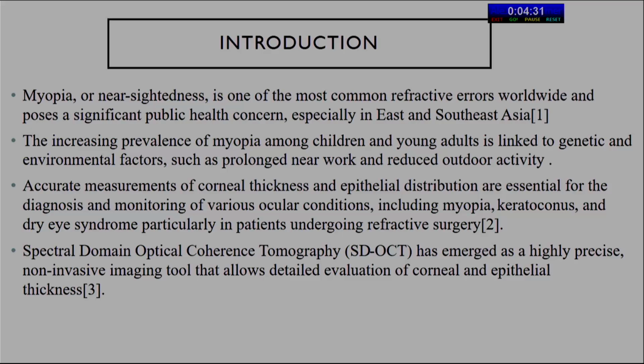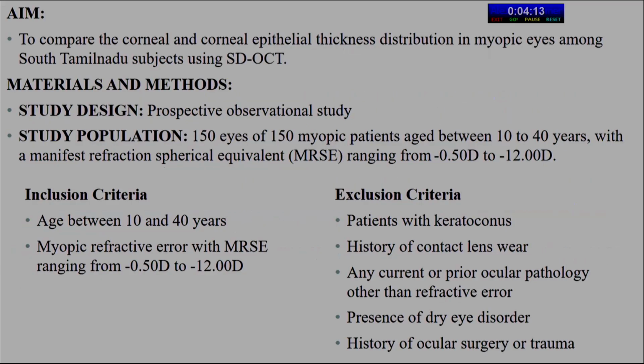So the accurate measurement of corneal thickness and epithelial distribution is essential for diagnosis and monitoring of various ocular conditions, including myopia, keratoconus, and dry eye syndrome, particularly in patients undergoing refractive surgery. SDOCT is an emerging high-resolution, non-invasive imaging tool that allows detailed evaluation of corneal and epithelial thickness. My aim is to compare the corneal and epithelial thickness distribution in myopic eyes among South Tamil Nadu subjects using SDOCT. The study design is a prospective observational study for a duration of 6 months.